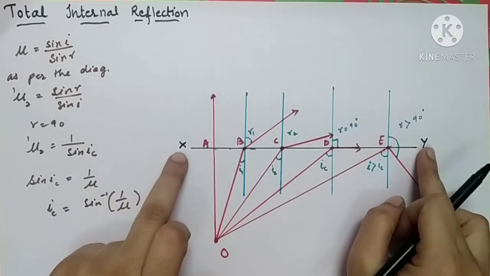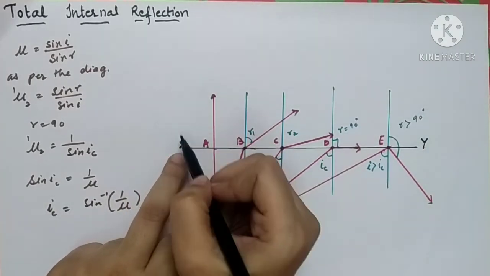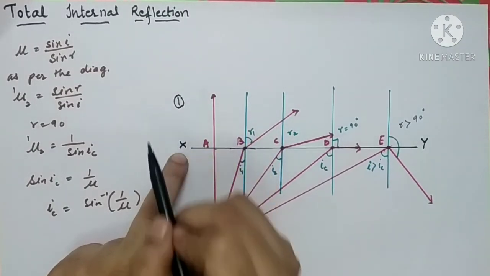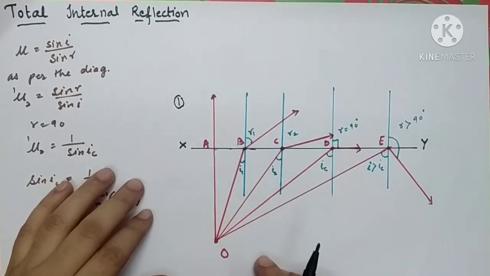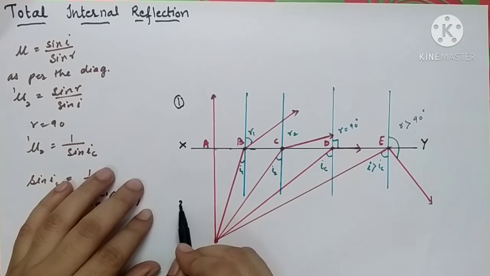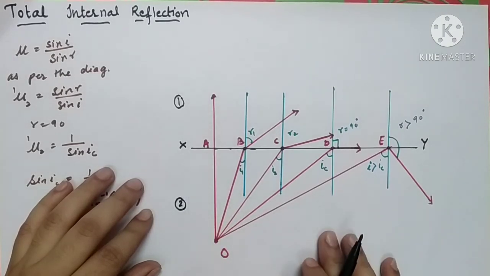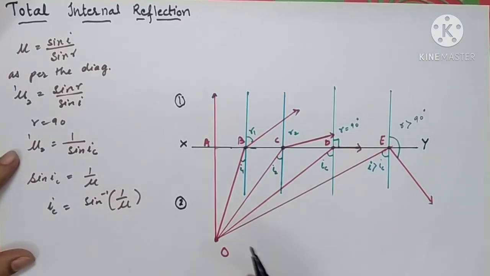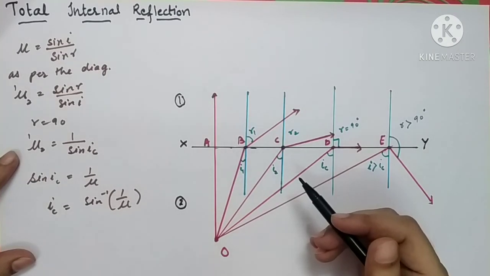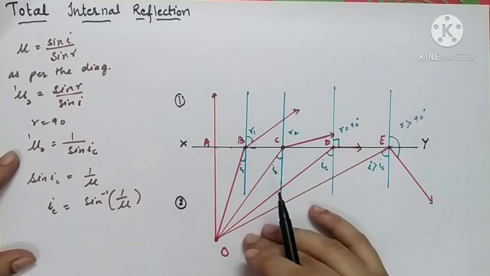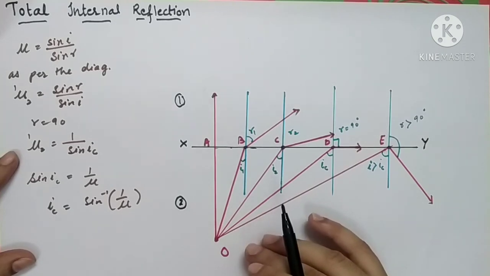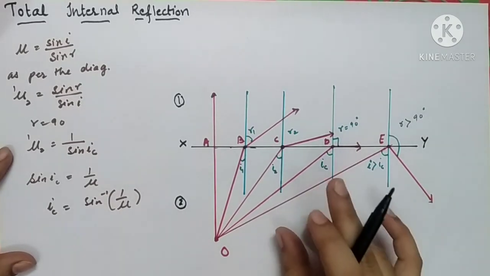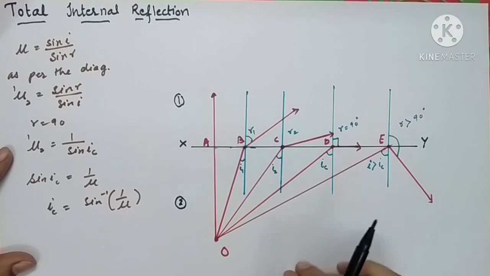It is the surface of a denser medium. Above the surface XY there is a medium 1 which will be considered a rarer medium, and below the surface XY there is a denser medium. For the denser medium you can consider anything, glass or water. I'm not specifying that the denser medium is glass only. You can consider any kind of denser medium over here. For the sake of convenience, let us consider that this denser medium is glass.